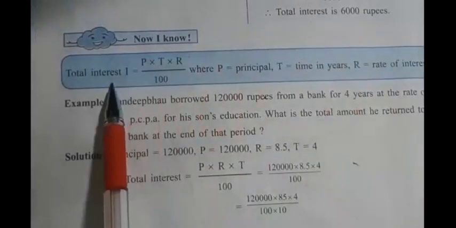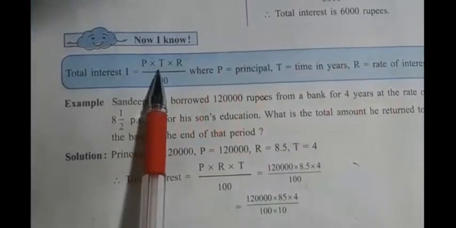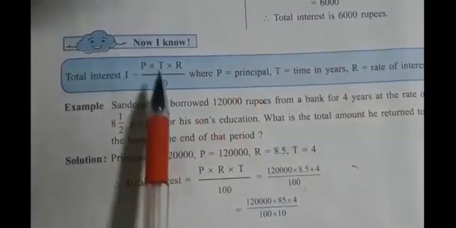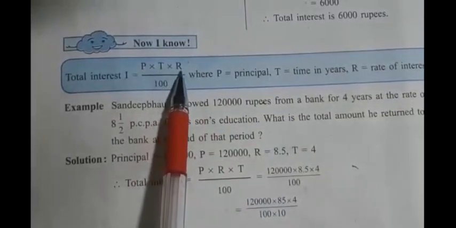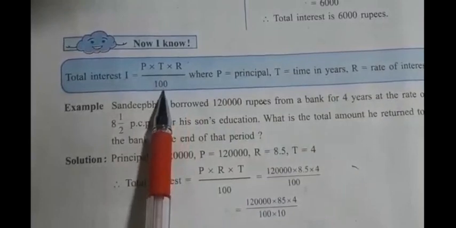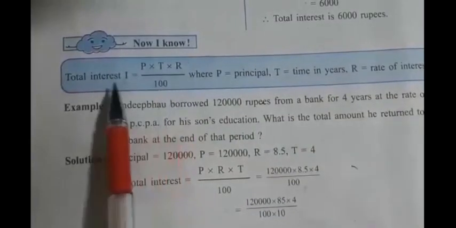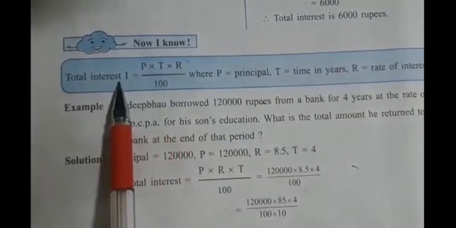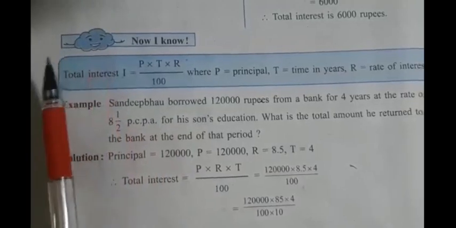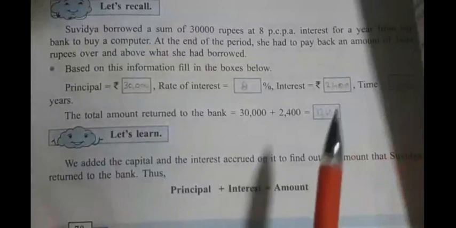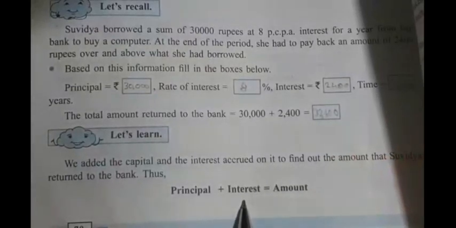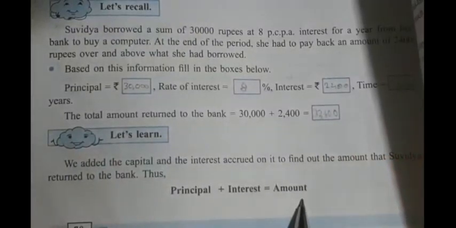That is, interest is equal to P into T into R upon 100, principal multiplied by time multiplied by rate of interest upon 100. Using this formula, we can find the value of I, and then we can substitute it in the amount formula, that is principal plus interest, then we will get the total amount.